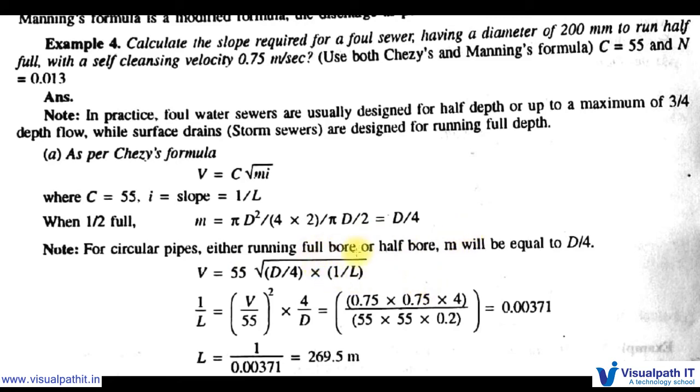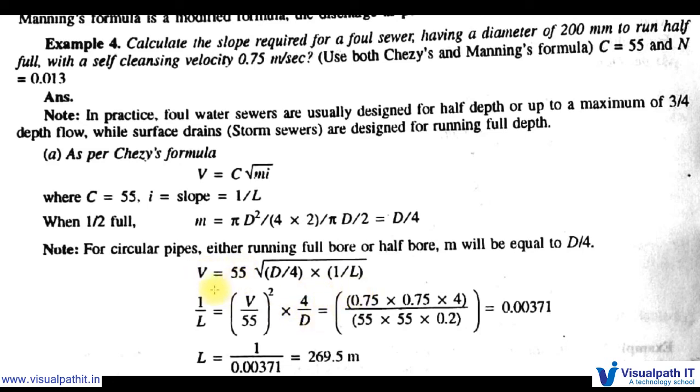Actually we need not consider it separately. For sewer lines, whether full bore or half bore, m will be d by 4. So as per the formula, v is equal to 55 into root mi, where C is 55 as considered here and m is d by 4, into 1 by L. Here d is the dia of the pipe, and 1 by L is the slope. We need to calculate the slope as required. So 1 by L is equal to v by 55 whole square, into 4 by d.